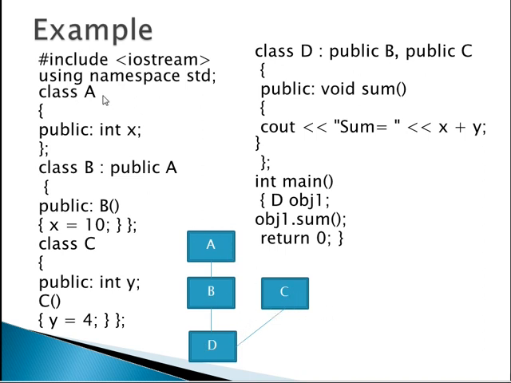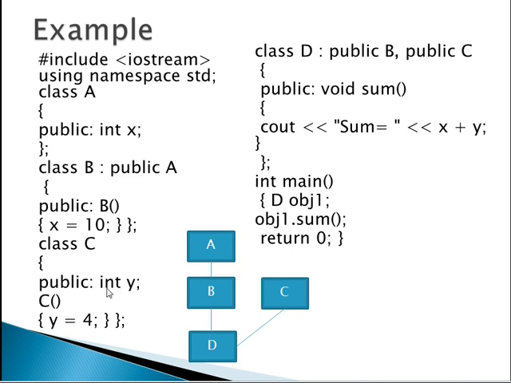Class A: in this we are declaring the variable x. Class B: in this we are using the constructor to initialize x in this class, x equals 10. Class C, public int y: here we are using the constructor C to initialize the value of y equals 4.